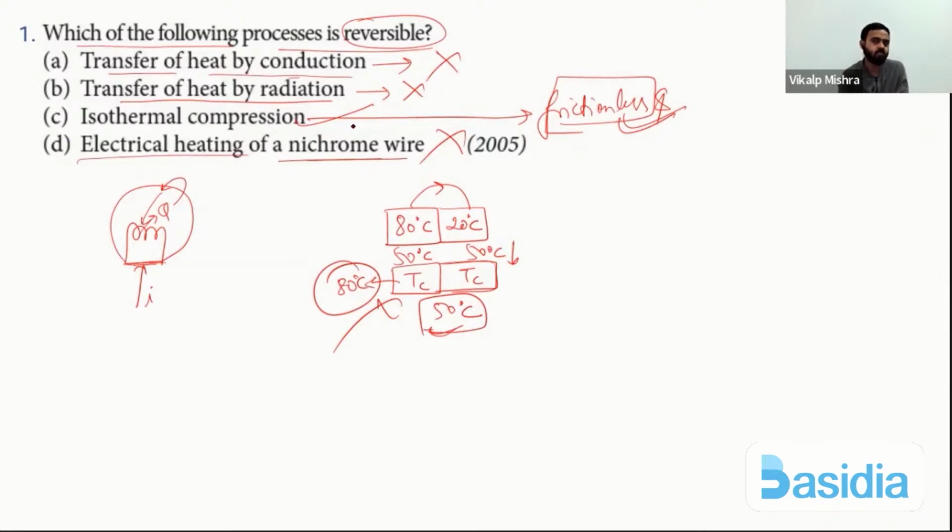Frictionless and quasi-static, then it will be a reversible process. These three are not reversible. These three are practical: transfer of heat by conduction, transfer of heat by radiation, electrical heating of a nichrome wire. These three will not be reversible, but this can be reversible if the isothermal compression is frictionless.